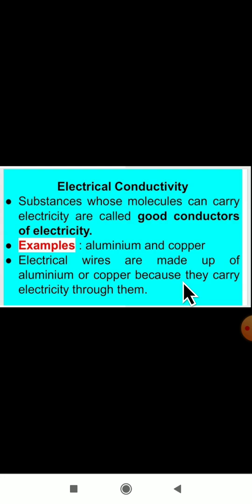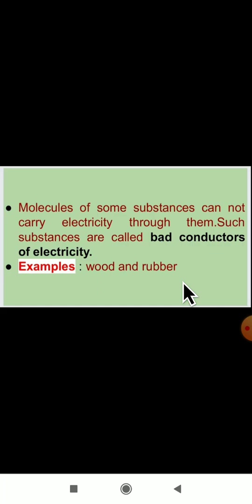Okay, next we will see about electrical conductivity. Substances whose molecules can carry electricity are called good conductors of electricity. For example, aluminium and copper. Electrical wires are made of aluminium and copper because they carry electricity. Aluminium and copper have the power to carry electricity, so we use them for electricity. Substances that cannot carry electricity through them are called bad conductors of electricity. For example, wood and rubber will not conduct electricity.